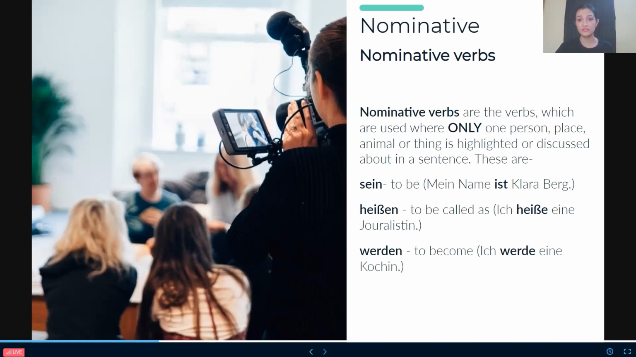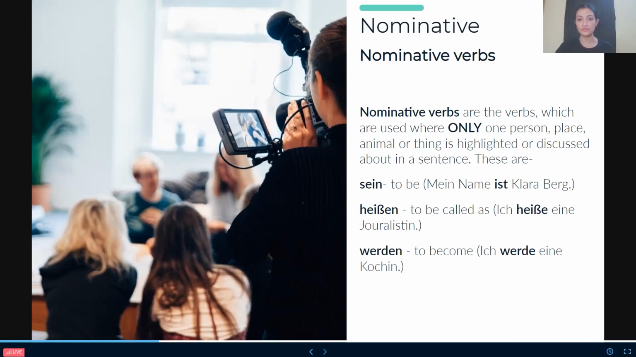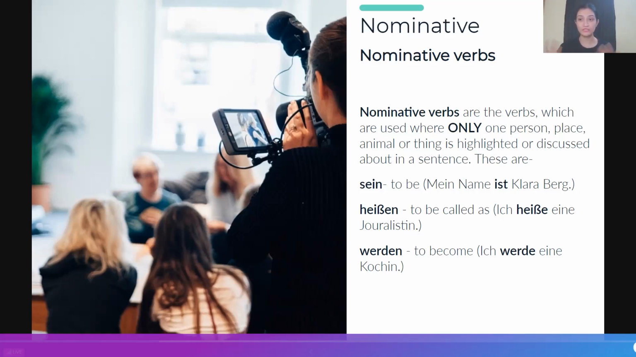In the second sentence, ich heiße eine Journalistin, I am a journalist. Here only my point is there. Only the thing is happening about me. I'm telling my name, I'm telling my profession. There's no other thing happening. Only I am highlighted over here, only I am kept in focus. So that's the reason heißen is a nominative verb, because here only the subject is there. We won't be able to bring any object over here, no matter how much you try. So here, ich is nominative, heiße is the nominative verb, and the answer came as eine Journalistin.